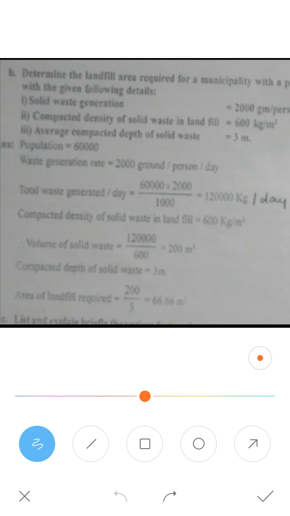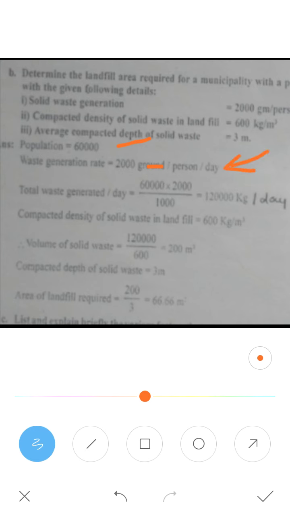See here, population is given, so write down 60,000, and waste generated is 2000 grams per person per day. They have written grams here, so take it as 2000 grams per person per day. You need to calculate the total waste generated per day, because this figure is for only one person.